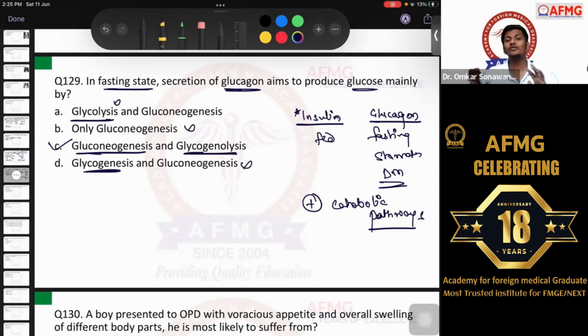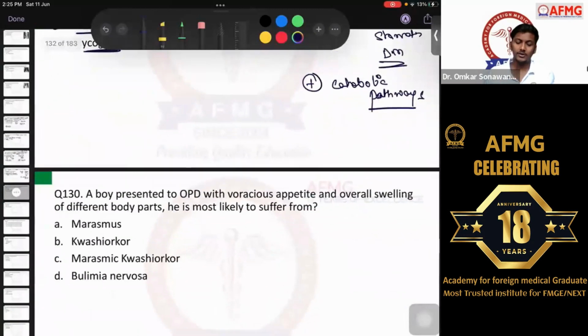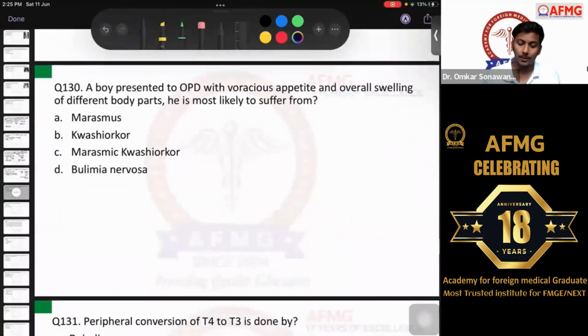Glycogenolysis is the first one and then followed by gluconeogenesis. Okay? Moving further now. Next question, question number 130. A boy presented to the OPD with voracious appetite and overall swelling of different body parts. He is most likely to suffer from.